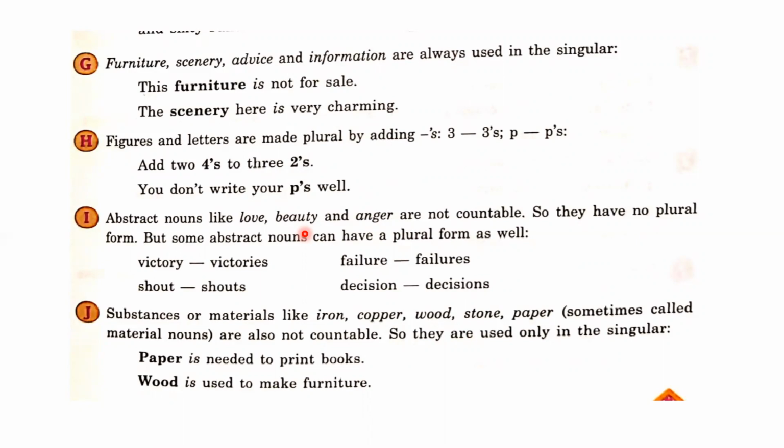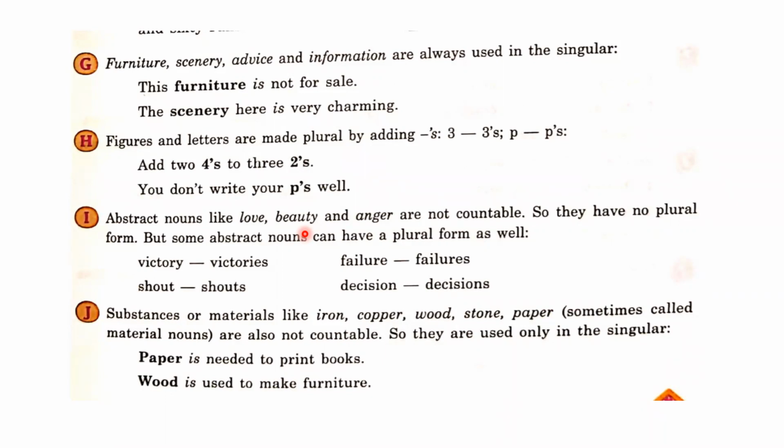Next point: figures and letters are made plural by adding apostrophe s, like 3's, p's. Add 2 fours to 3 twos. So whenever, dear students, we have to make figures and letters plural, we have to add apostrophe s, right? Don't write your p's well. I'm not talking about one p, I'm talking about more than one p, so there you have to write p's. P, apostrophe means upper comma, then s.